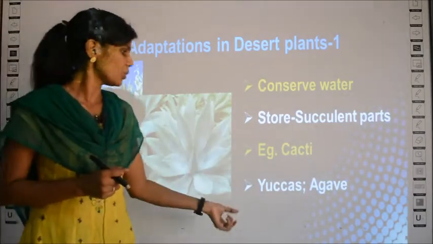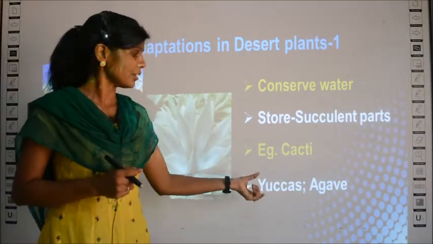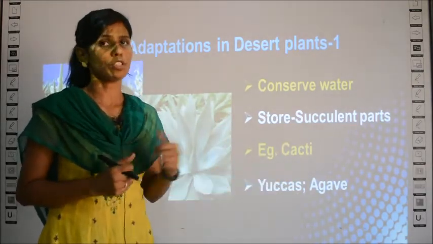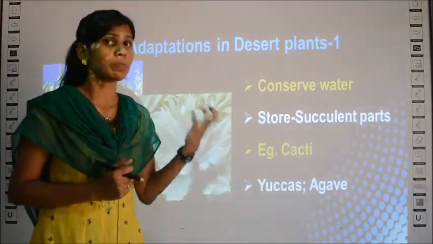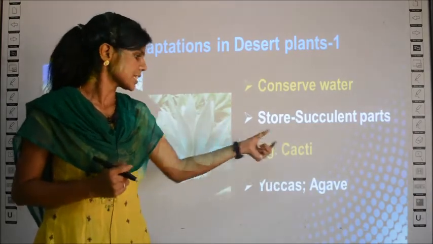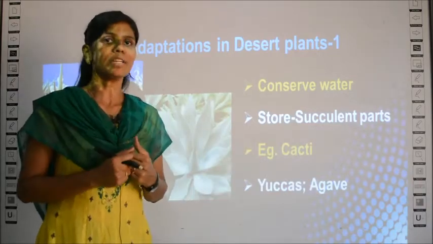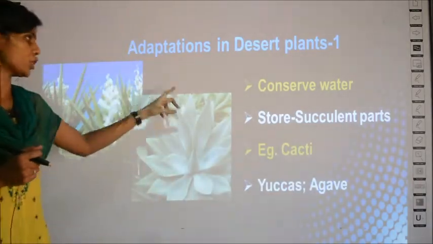Apart from cacti, you also have plants like eucalyptus and agave. These words all you have to memorize. What are the desert plants which can conserve water? Cacti, eucalyptus and agave can conserve water. This is the first adaptation.